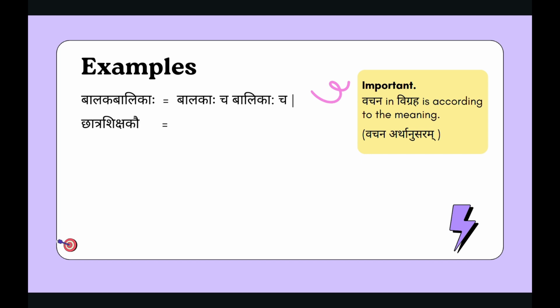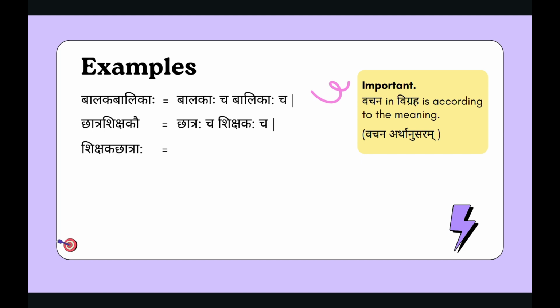Chhatra Shikshakau. Chhatraha cha Shikshakaha cha. In this example, through the main word only, we can understand that we are talking about two subjects. That's why Chhatraha and Shikshakaha are in Ekvachan each.